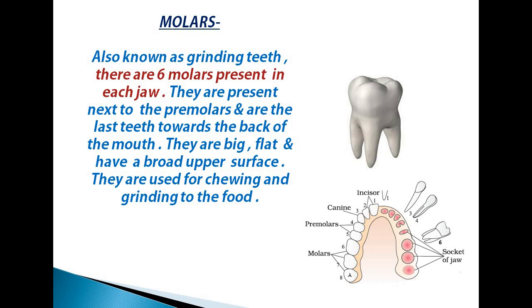It is in one side. So in another side also there will be the teeth number 6, 7 and 8. So in a single jaw we are having 6 molars. So in our mouth we are having overall 12 molars.